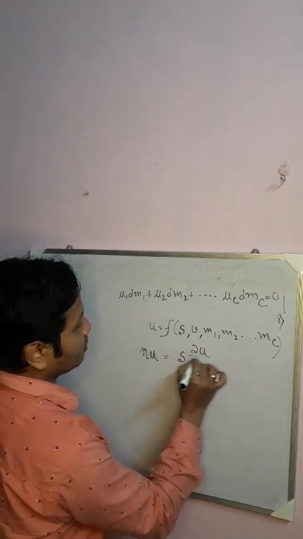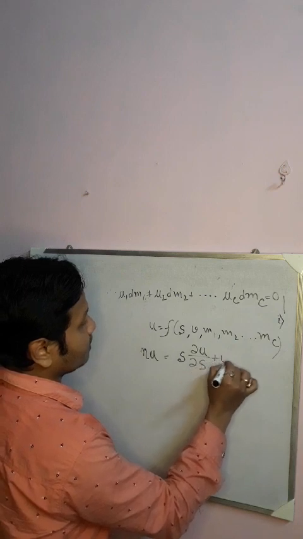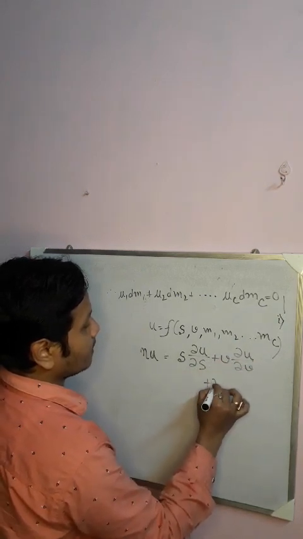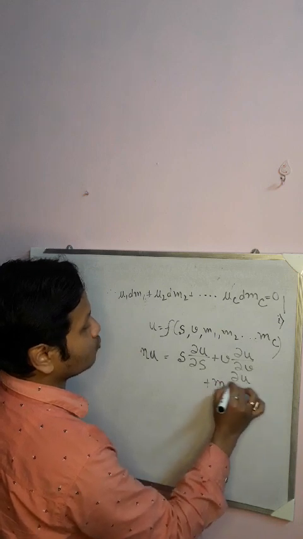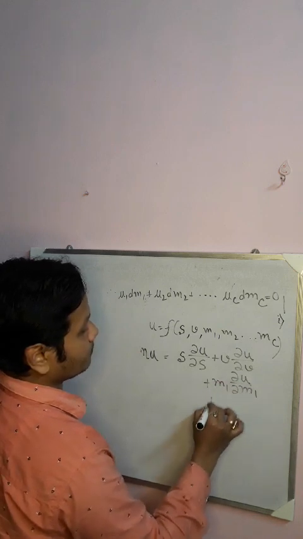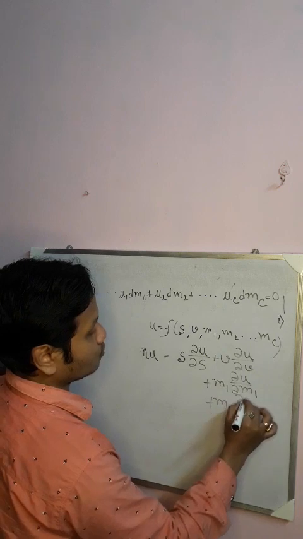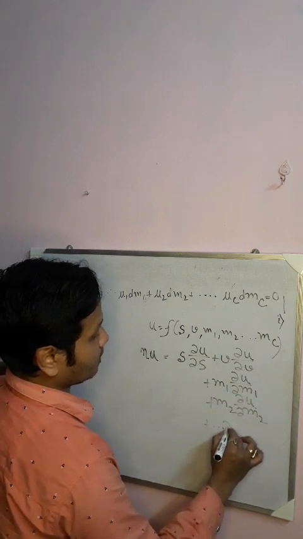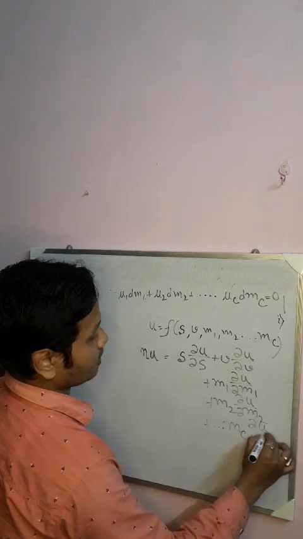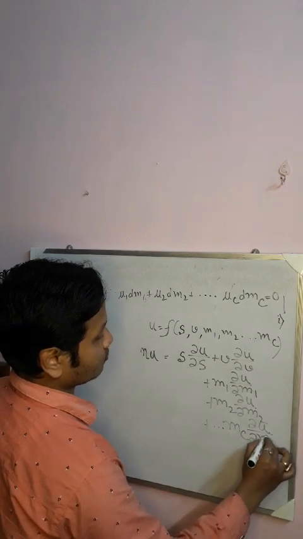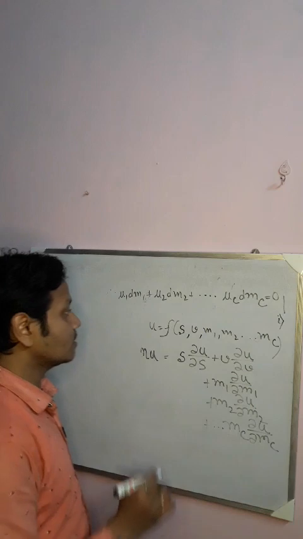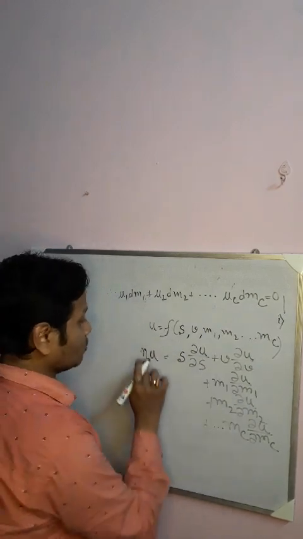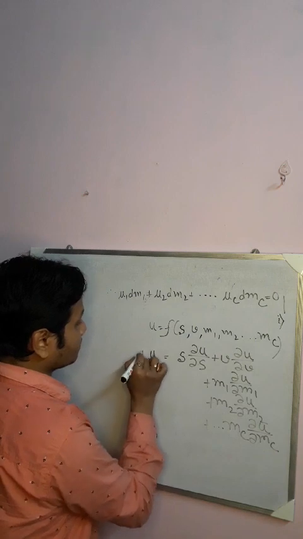That means S del U del S plus V del U del V plus M1 del U del M1 plus M2 del U del M2 plus M_c del U del M_c. Now since U is a function of degree 1, you can put n equal to 1.